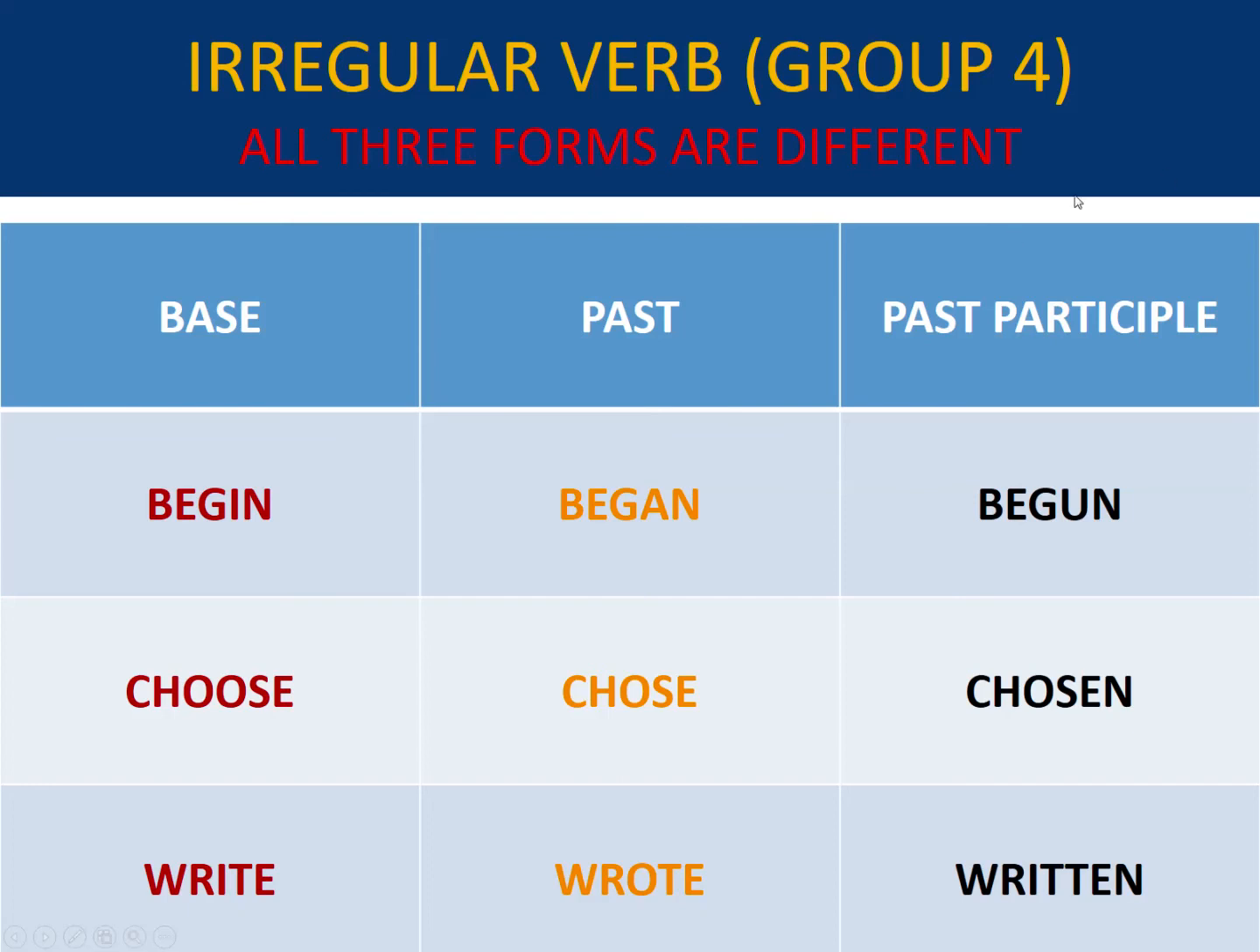Look at this group, group number 4. All three forms are different. Base form is begin, past form is began, and past participle is begun. Base form is choose, past is chose, and past participle is chosen. Base form is write, past is wrote, and past participle is written. So this is the fourth group of irregular verbs.